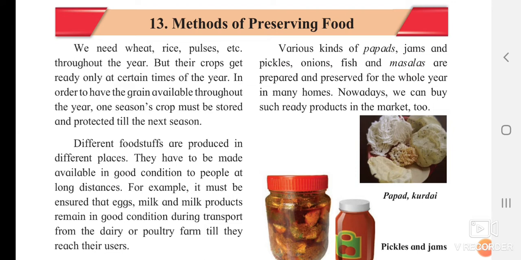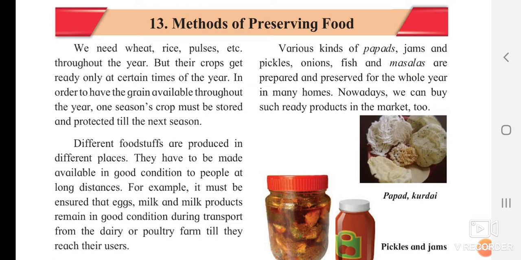Okay? Different foodstuffs are produced in different places. They have to be made available in good condition to people at a long distance. For example, if you know a few places are famous for a particular foodstuff, it should be kept safe so that each and everyone can taste it.